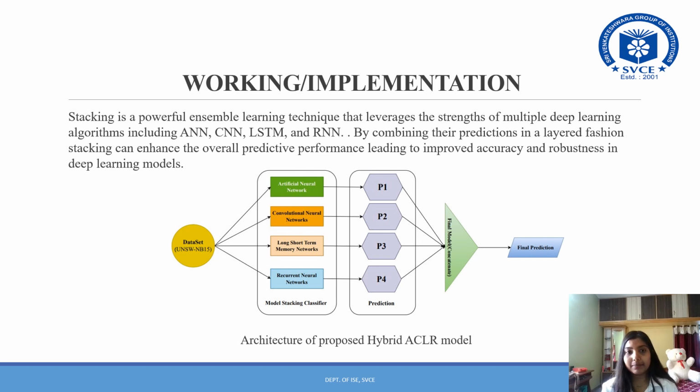Stacking is a powerful ensemble learning technique that leverages the strength of multiple deep learning algorithms, including ANN, CNN, LSTM, and RNN. By combining their predictions in a layered fashion, stacking can enhance the overall predictive performance, leading to improved accuracy and robustness in deep learning models.